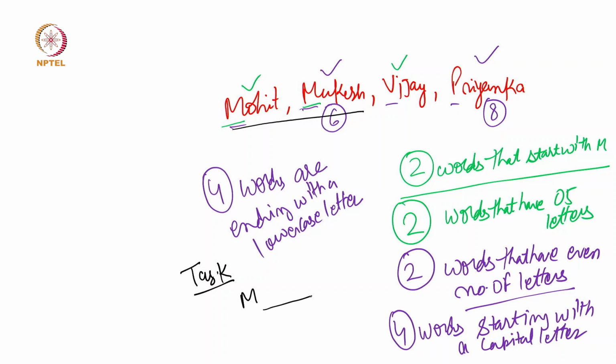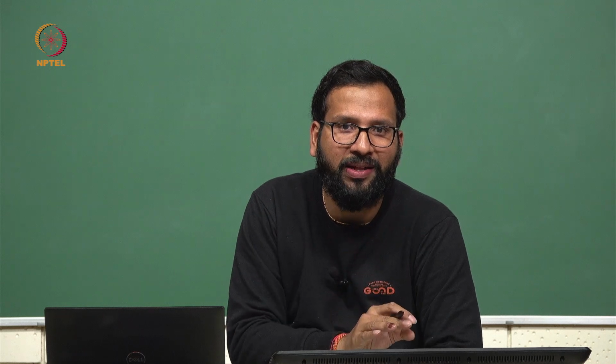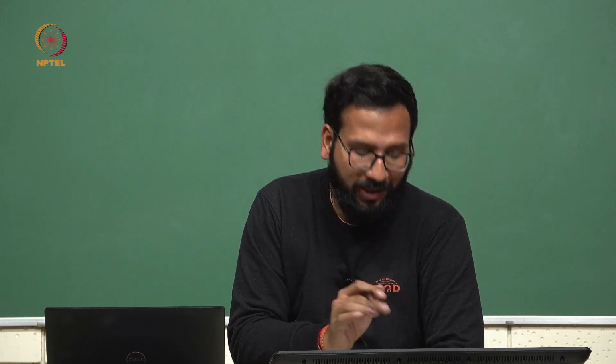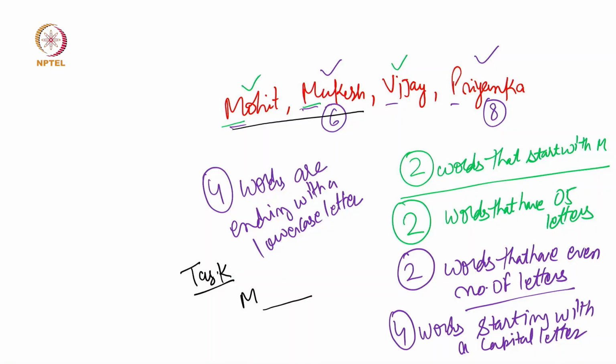Then there are some letters. So this is the only thing we have to express: there are some words that start with M, and we are not specifying whether those words end with a lowercase or uppercase letter, or maybe they have a digit in them. So this is the only thing. How will we do that?